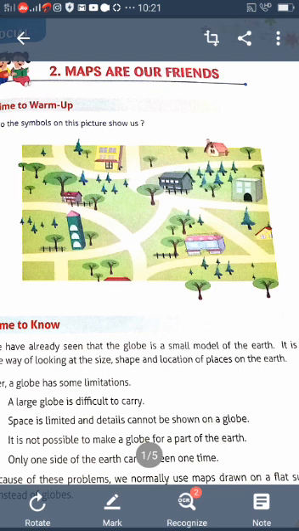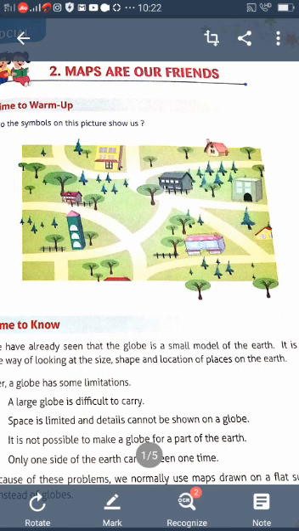A large globe is difficult to carry. Also, space is limited and details cannot be shown on a globe. It is not possible to make a globe for a part of the earth. Only one side of the earth can be seen at one time.